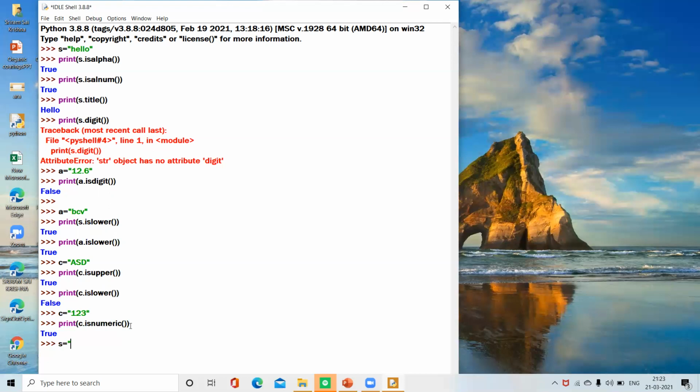S equals a space. Print S dot isspace. It gives true too, because the characters of the string S are only spaces.